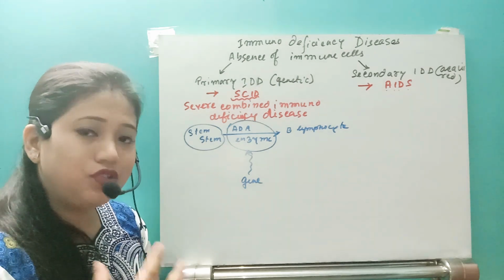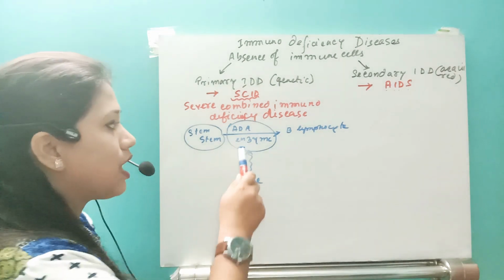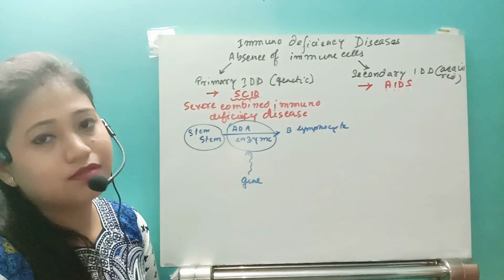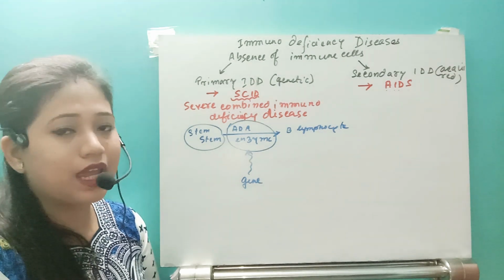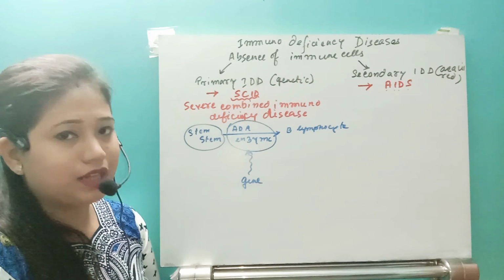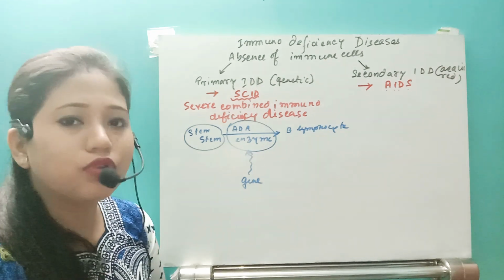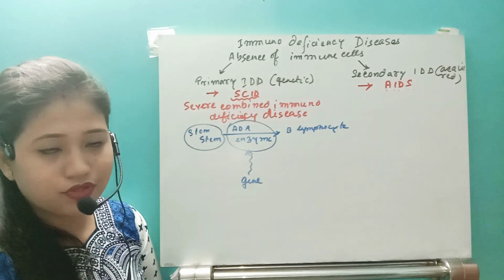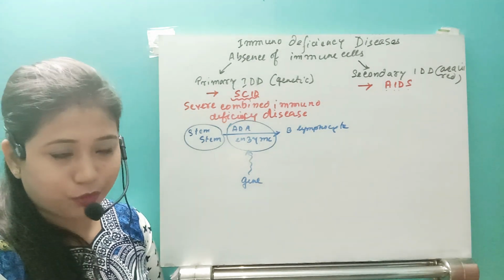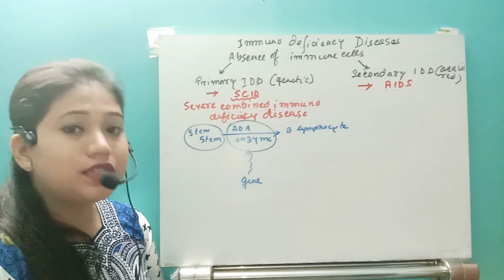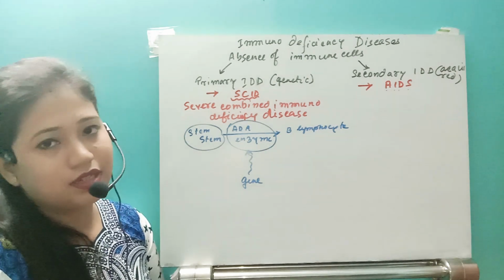The gene producing the ADA enzyme was not working properly, and that's why the stem cell cannot produce B lymphocytes and T lymphocytes. So that girl was suffering from that disease. That is SCID. Till now you only have to know about this type.